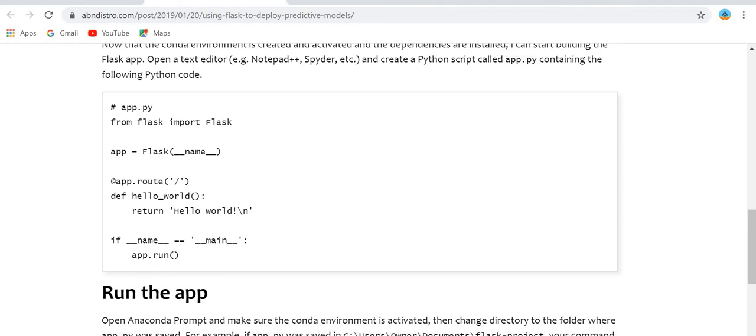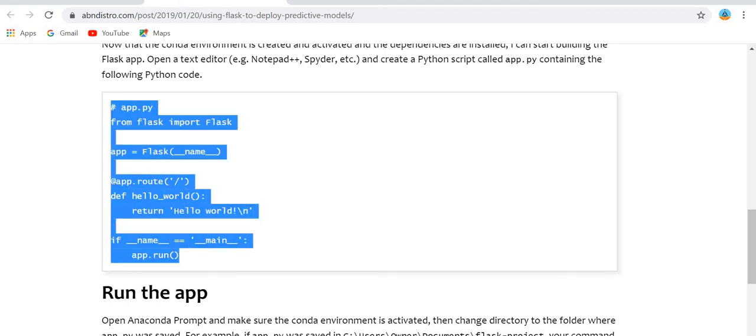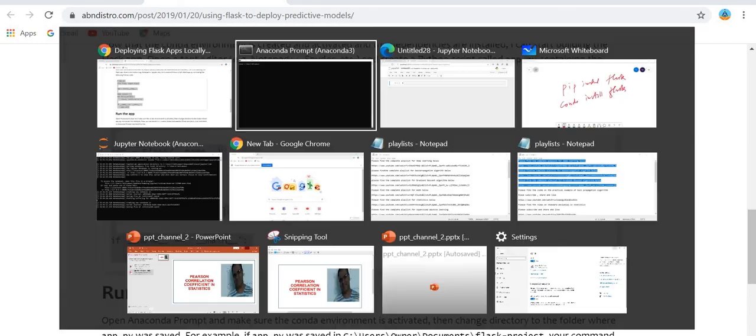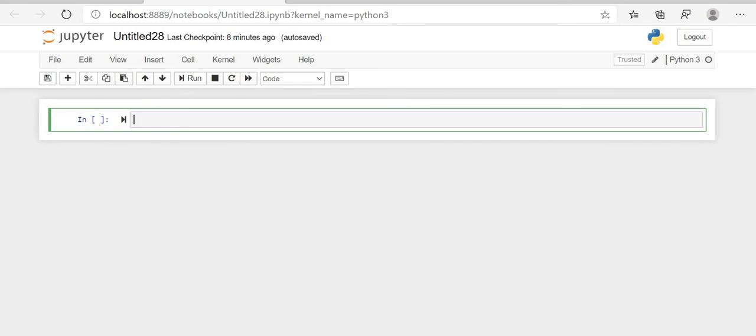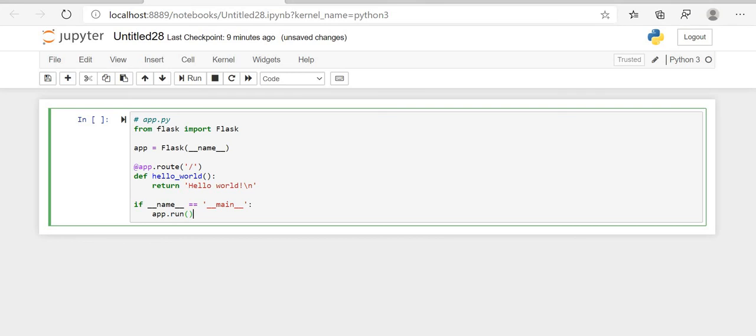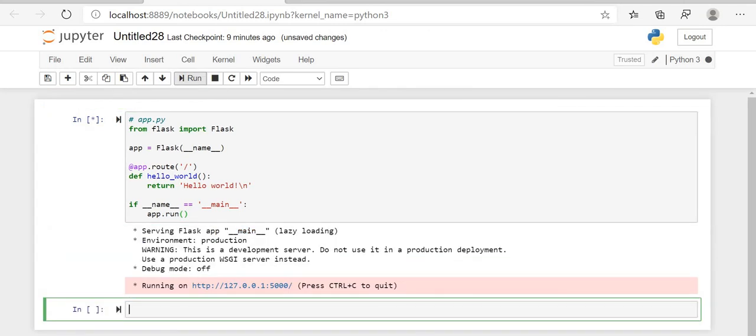Now I am going to run this simple Python program here. I'm just copying it here, so you can run it in the Jupyter notebook. It's known as app.py. It's very simple code. It is app = Flask(__name__), then you have the definition, a function hello_world, returning Hello World. So we are just printing Hello World. I'm going to run it. I have just run it, and I got the output.